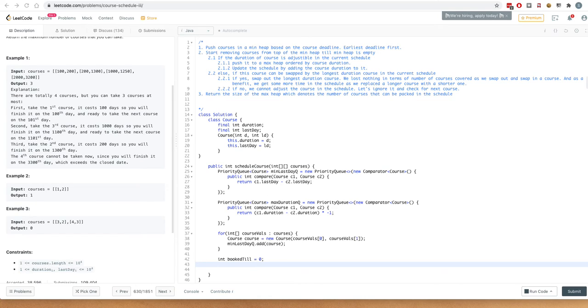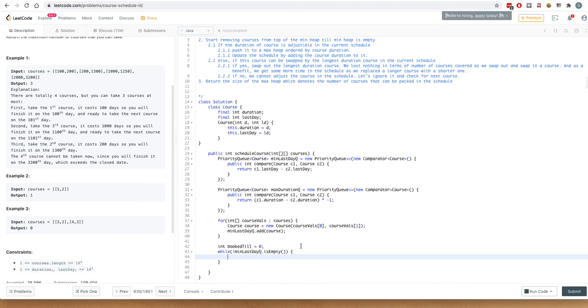And now we will start processing the elements in the min heap. So let's have a while loop. We'll continue processing within it till it becomes empty. So first of all, let's remove a course from the min heap. Okay, now we have a course.